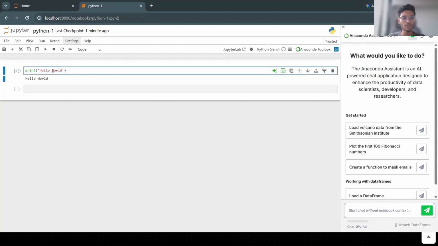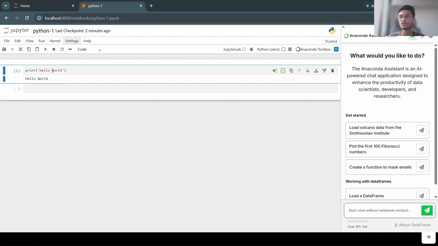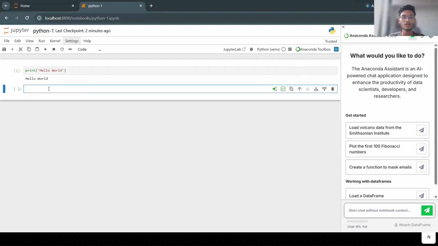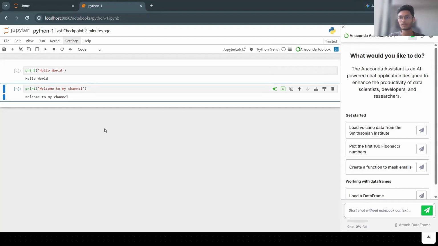Okay. For execution, you can simply use the shortcut keys Control Enter. Then also it will get executed. Okay. If I write here print welcome to my channel, just Control Enter, so it will give the output. So basically, this is the interface of the Jupyter Notebook. So we have successfully installed the Anaconda, verified the Python version using Anaconda prompt, launched the Anaconda Navigator, and opened the Jupyter Notebook and executed our first Python program.